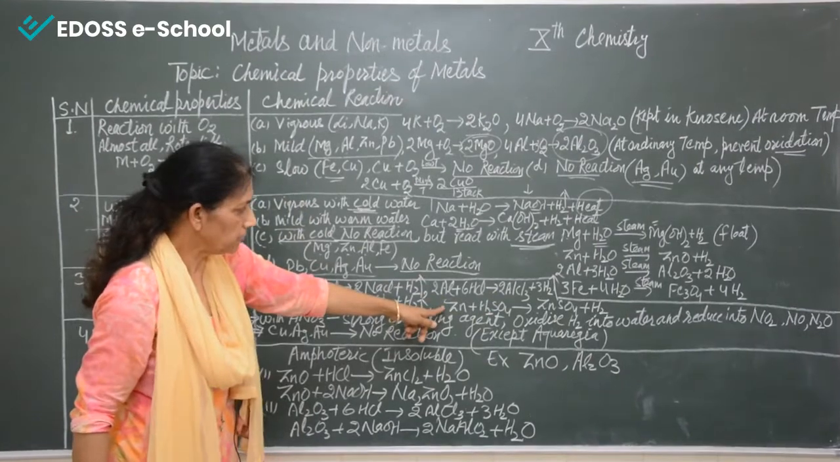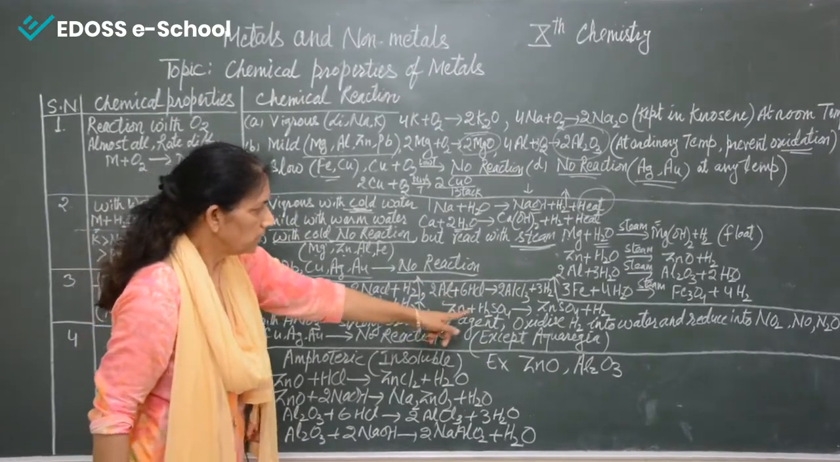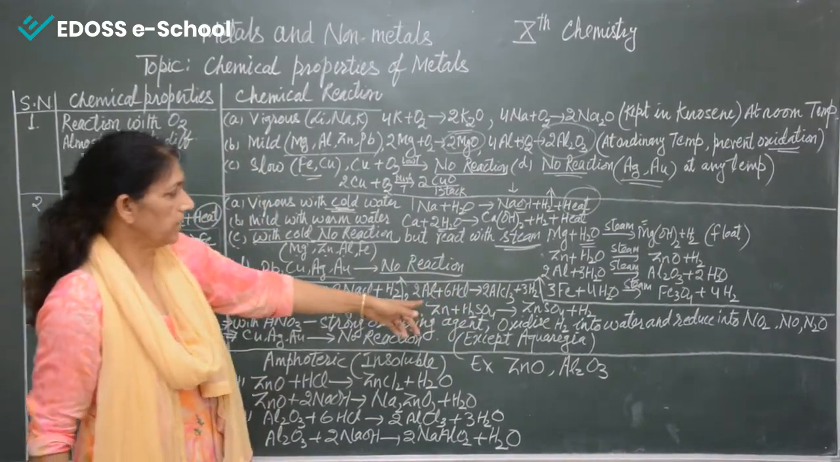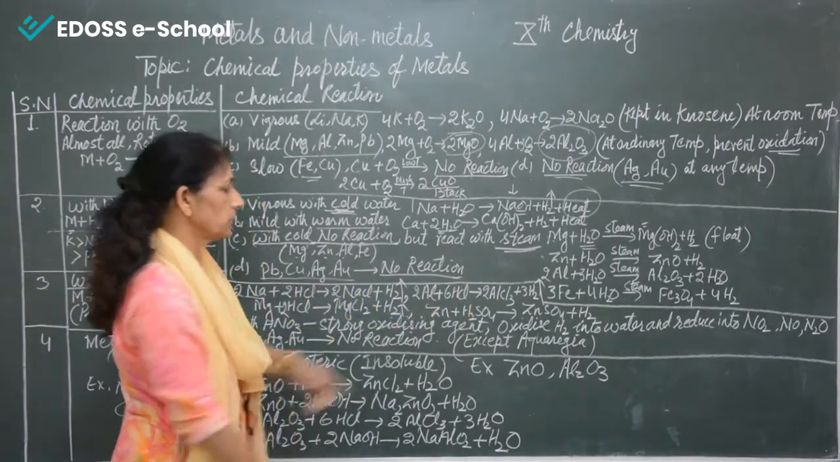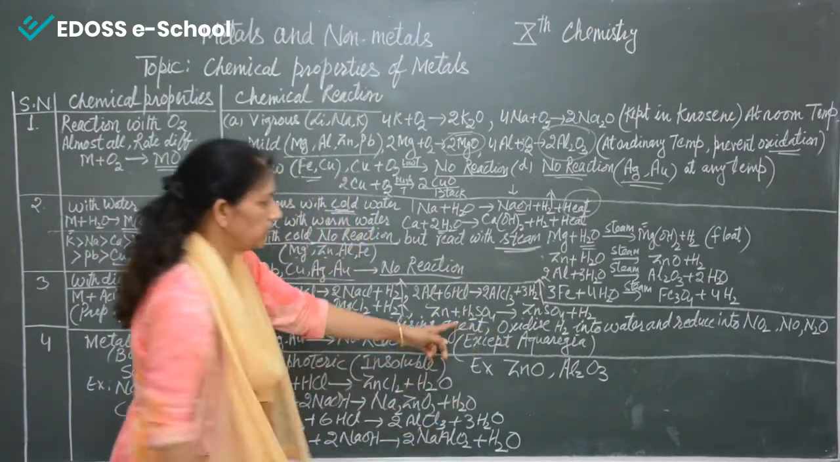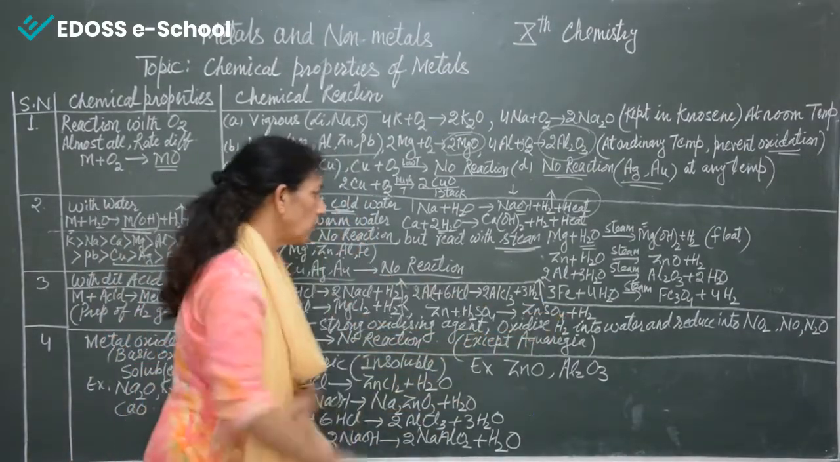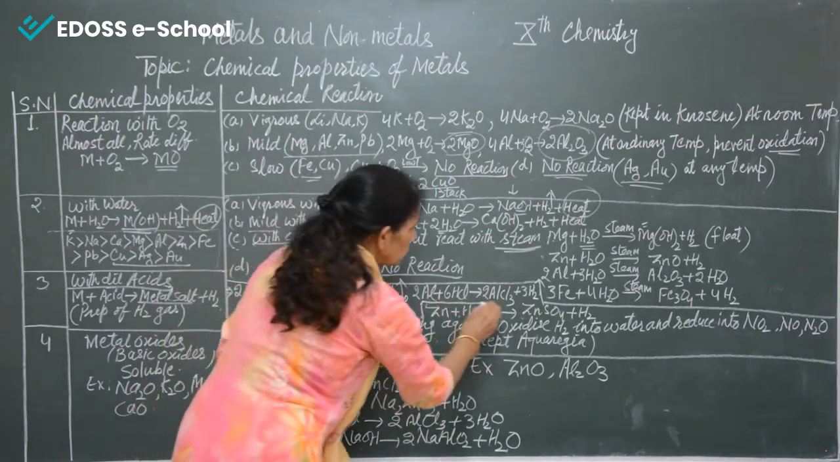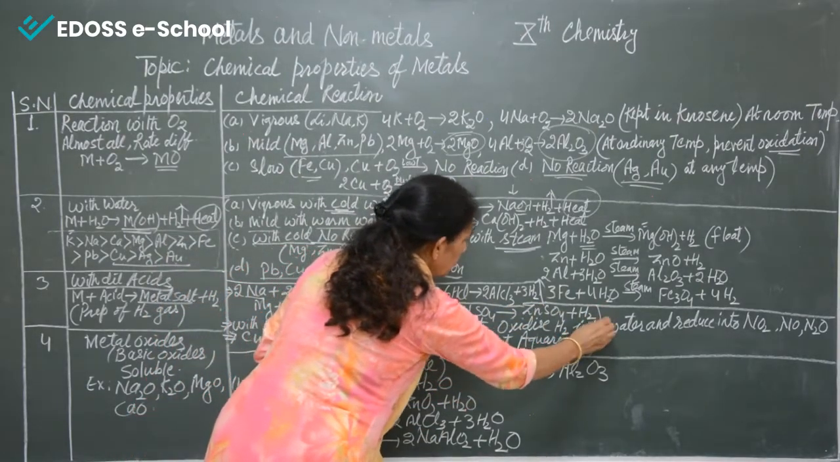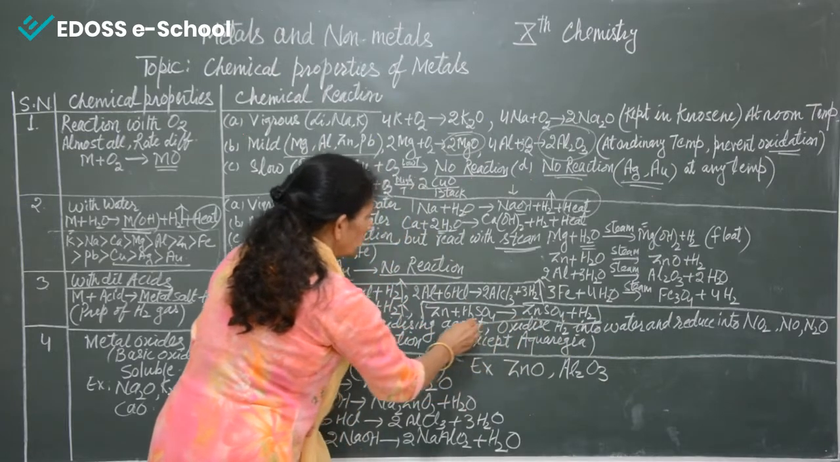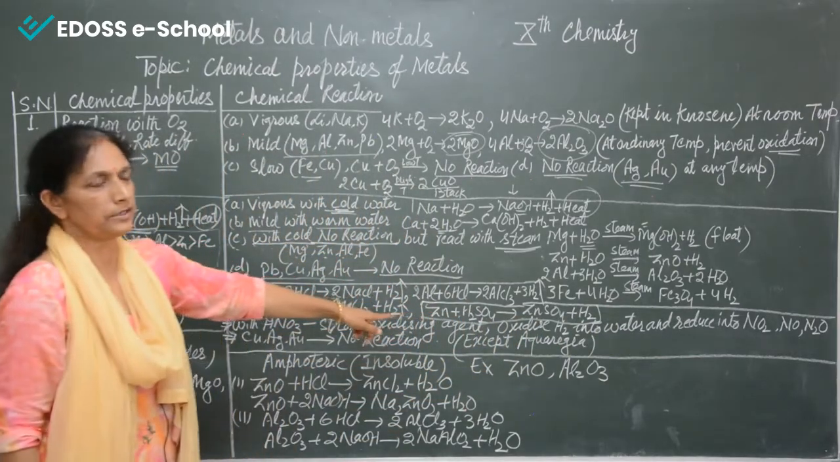And again zinc reacts with HCl and also reacts with sulfuric acid. So when it reacts with sulfuric acid, zinc sulfate and hydrogen gas is formed, and remember this reaction is used for the preparation of hydrogen gas in the laboratory.